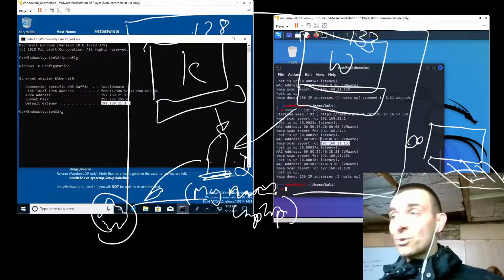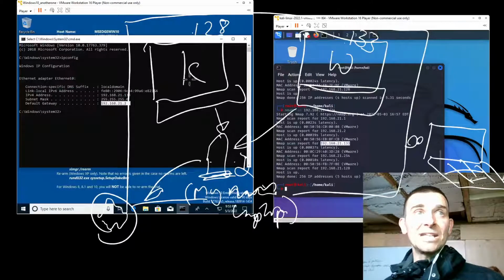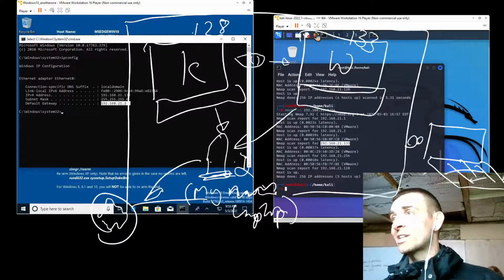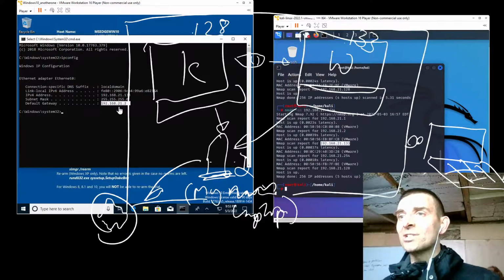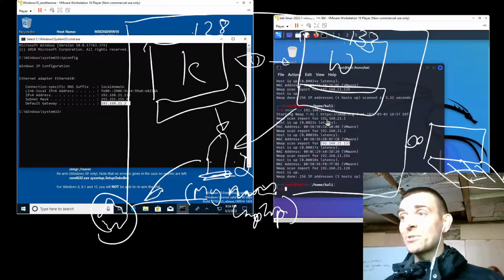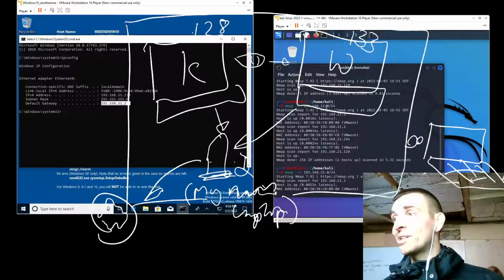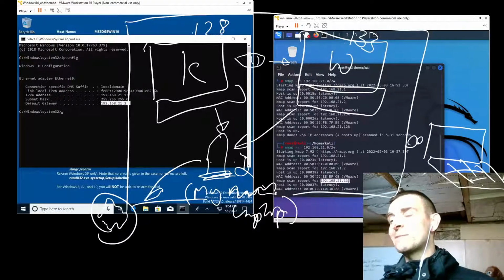And in fact, we can see with this Nmap scan that we've got 192.168.21.133, which proves that this machine right here, our Kali machine, can see that machine and is aware of that machine, which shows that all of these are interconnected, because both of these machines are aware of the gateway, and both of these machines, I'm assuming, then connect to the internet. So anyway, we'll check that in a second. But the point is that now we know that our Kali machine can see the Windows machine because we've just done a network scan, whereas before it was incapable. Before it didn't see anything ending in 0.133, which is what the Windows machine is, but now it does see that machine ending in 0.133.